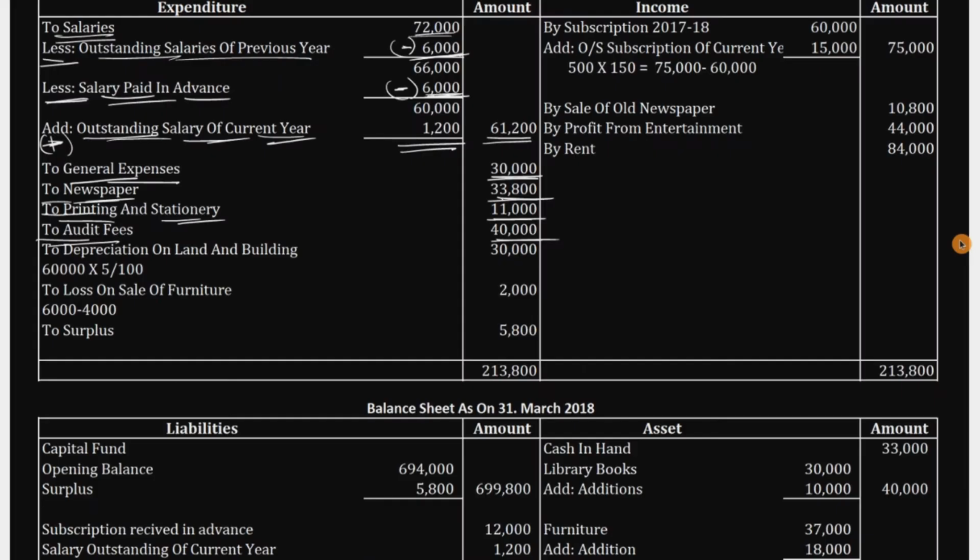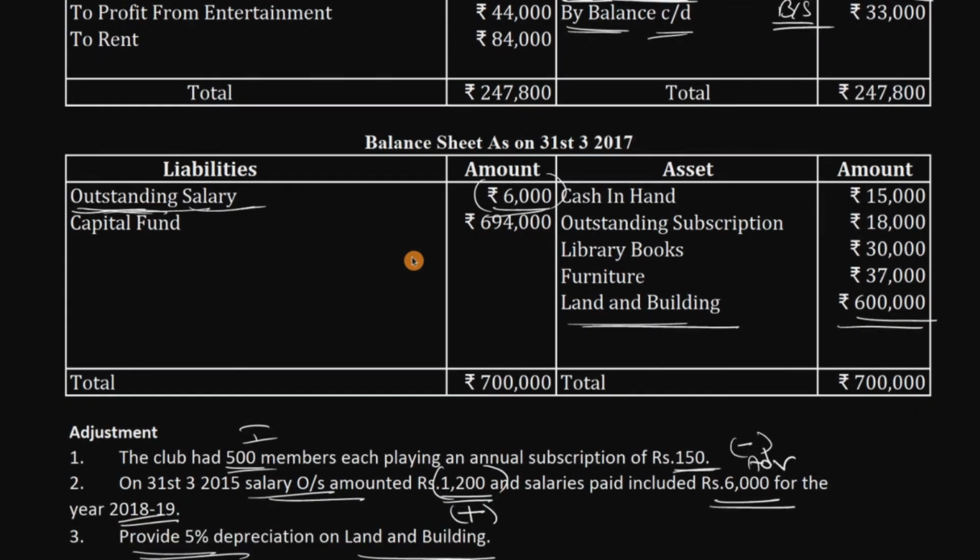Come back to income and expenditure account, to depreciation on land and building. Just write 6 lakh rupees here. 6 lakh into 5 divided by 100, that will make 30,000 rupees. Over. Next, we don't have any entries.